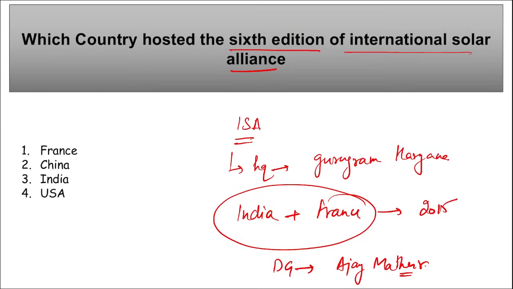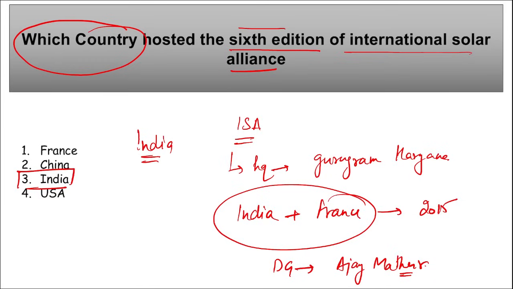Then, as the name suggests, International Solar Alliance, we are working here in the field of solar energy, or we can say in the field of renewable energy. Then the question asked is, which country hosted the 6th edition of International Solar Alliance? This was hosted by our India. Correct. 6th edition. What was the location? Location was Bharat Mandapam, that was in New Delhi.